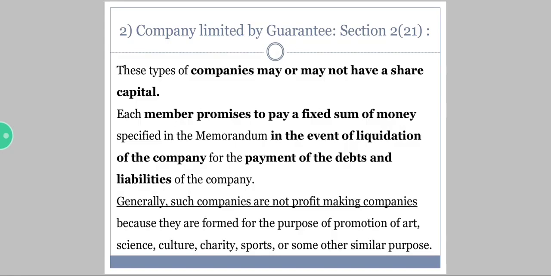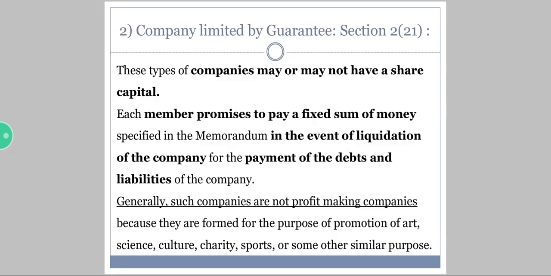That means at the time of liquidation or at the time of clearing the debts of the company, a member has to pay a certain fixed sum of money which he has promised in the form of guarantee. Now generally, such companies are not profit making companies. Pay attention to this sentence: such companies are not profit making companies. These companies are formed for the promotion of art, science, culture, charity, sports, or any other similar purpose.